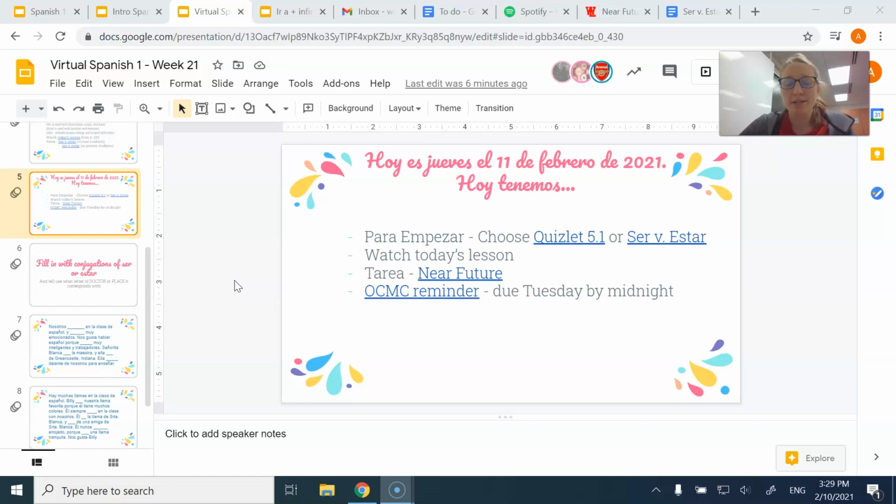Today, to start, choose to work on either your Quizlet or your Ser versus Estar activity. Now in class we sometimes review old Quizlets, so I highly suggest you guys do that as well. A lot of us struggled on our writing assessment to think of the word to buy. That was all the way from Unit 1, that's comprar. So again, I encourage you to do that.